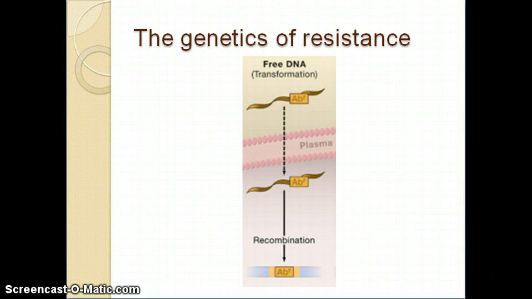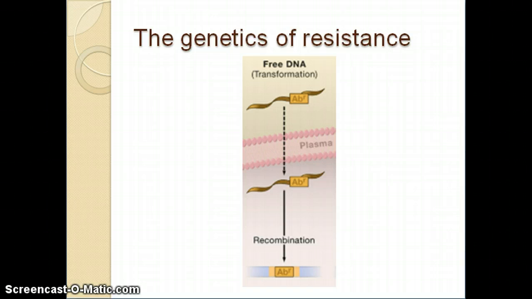Now I'm going to talk about the major way resistance is conferred. We have learned that bacteria can acquire mutations that alter the binding target of the antibiotic, but bacteria can also acquire genes encoding for things like beta-lactamases and efflux pumps from other bacteria through horizontal gene transfer. For the sake of simplicity, we will only address the most basic way that horizontal gene transfer can occur.